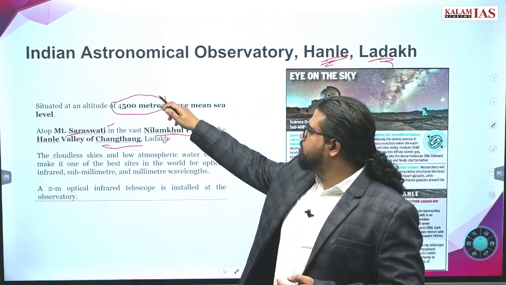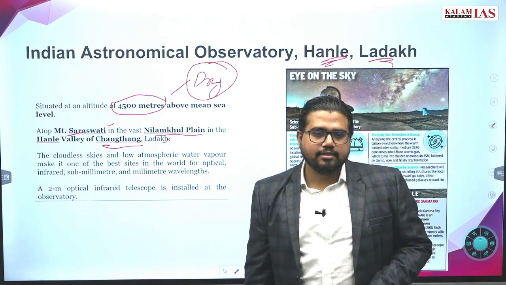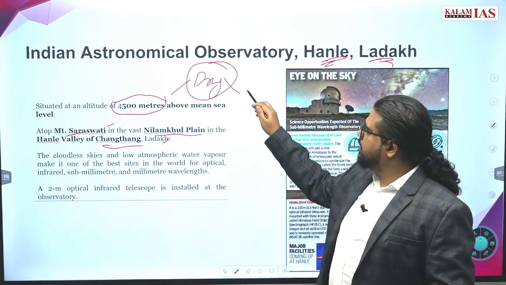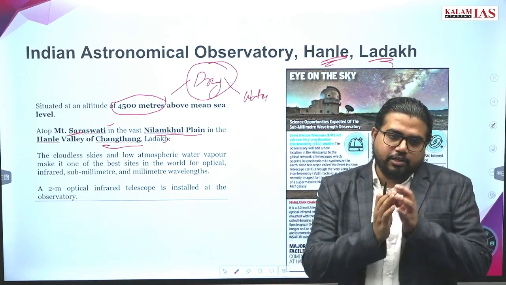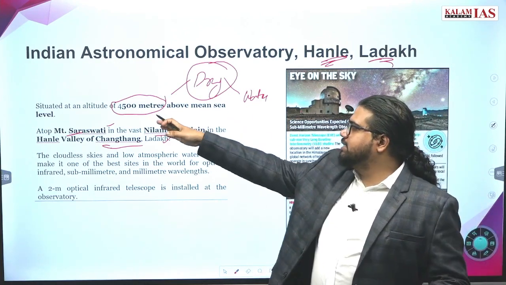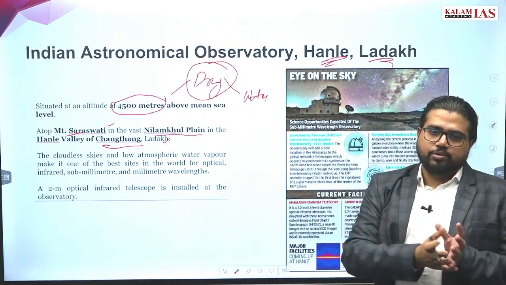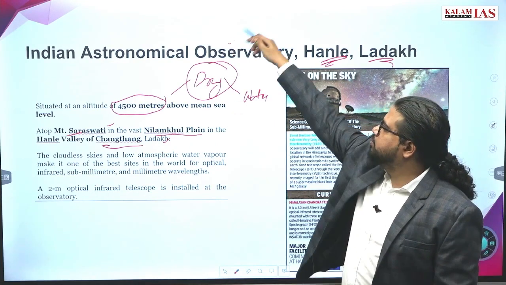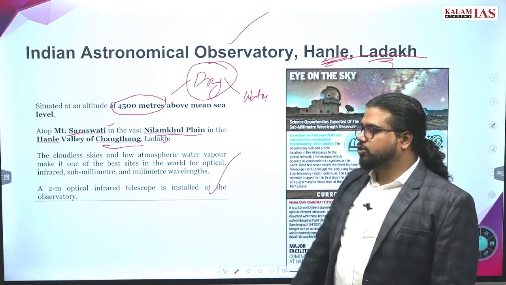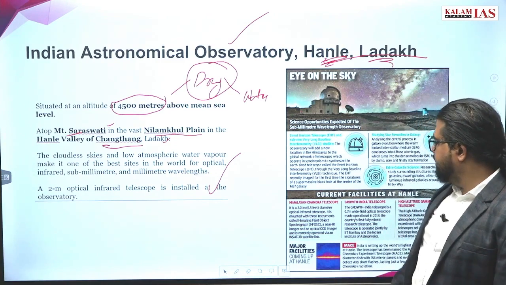Secondly, this region is something like a dry desert. Dry desert means less cloud and less water vapor in the atmosphere. Water vapor is a huge absorbent of certain waves. So water vapor will not be there, and atmospheric density will be very low because you are at this much height. Due to all these factors, this is a very good position for an astronomical observatory. That's why more telescopes and more observatories are being installed in the Ladakh region. Go ahead, read about this.